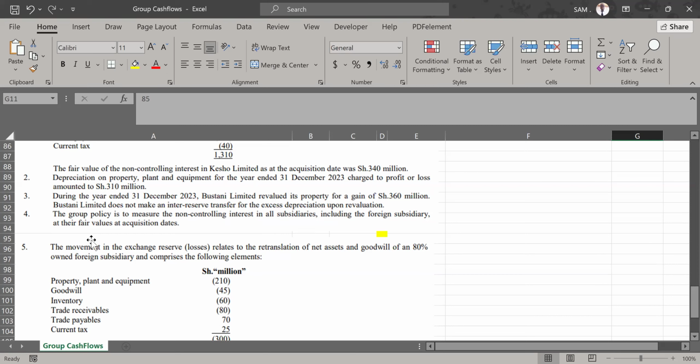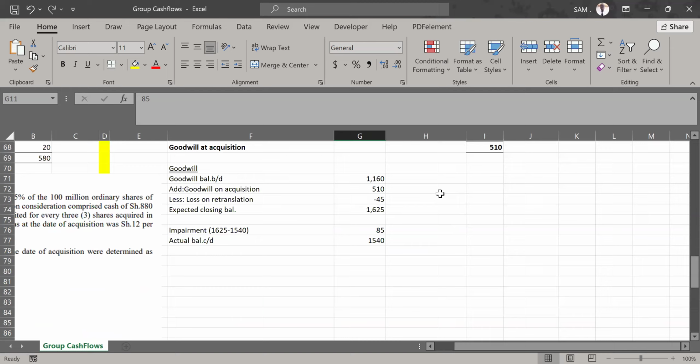Now, let's look at additional information number three and see what they are bringing on board. During the year ended 31st December 2023, Bustani Limited revalued its property for a gain of 360 million. So there was a revaluation gain. And then we are told Bustani Limited does not make an inter-reserve transfer for the excess depreciation upon revaluation.